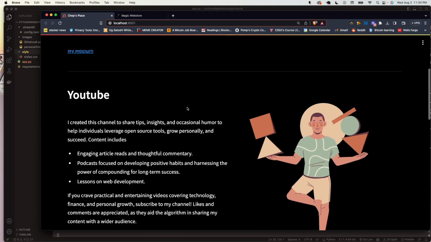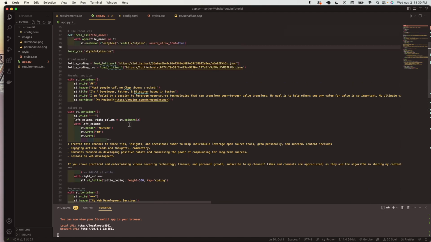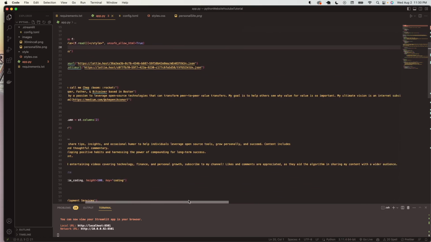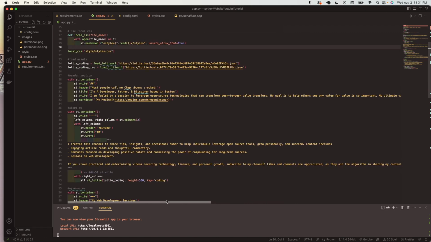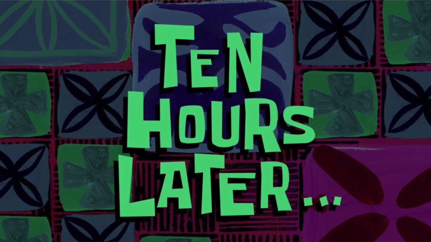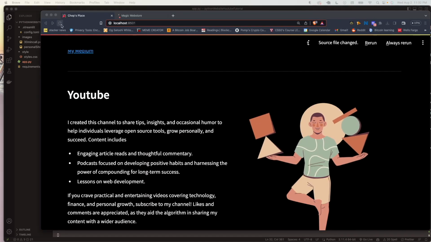So let me get this app. Anything I want to change in here? Let's see. I am fueled by a passion to leverage open source technologies that can transform peer-to-peer value transfer. Yeah, it sounds okay, but how can I shorten that? I have a passion for leveraging. I also believe in the power of compounding, so I've committed to writing daily for life or until Medium goes out of business. Great. So I'm going to save that with Command Save, go back to this, update it.